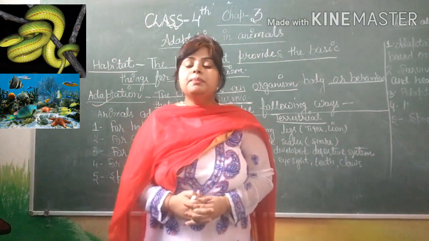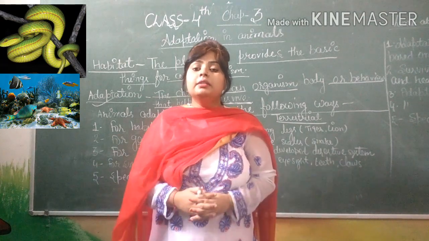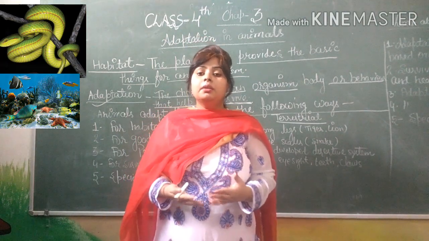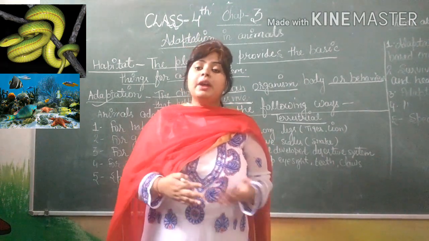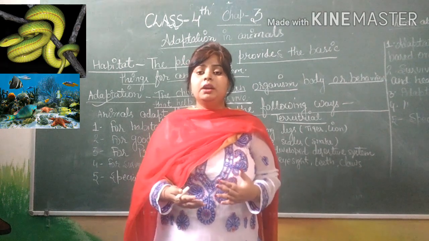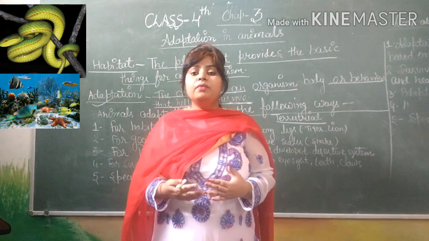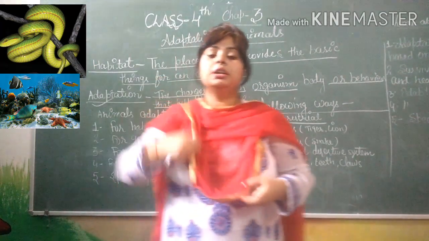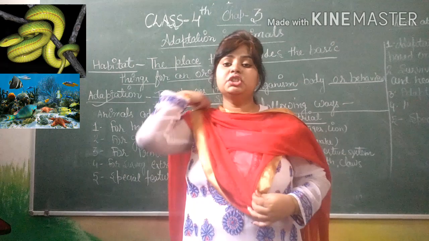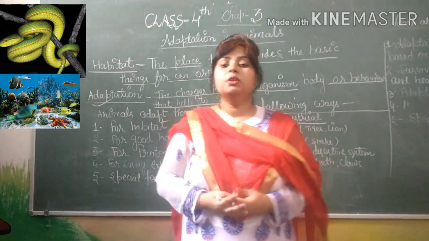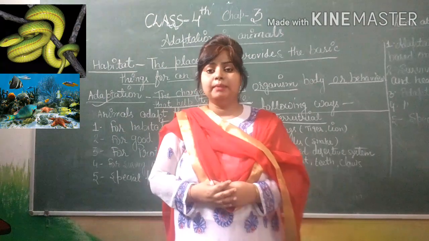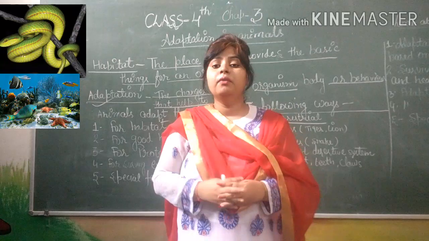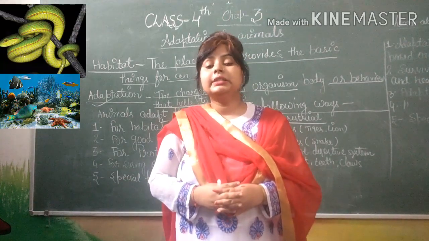I will repeat my point. When animals change or modify their nature or behavior for the survival of life, that is adaptation. But there are some animals that cannot change their nature or behavior according to the climate, so they cannot live long and they become extinct.